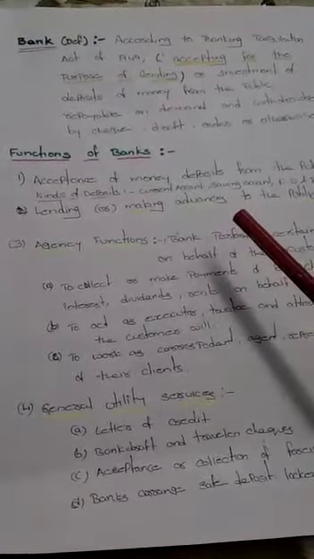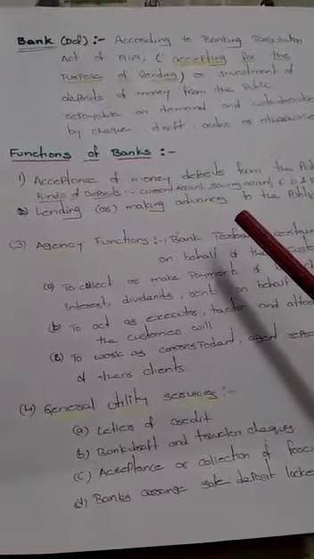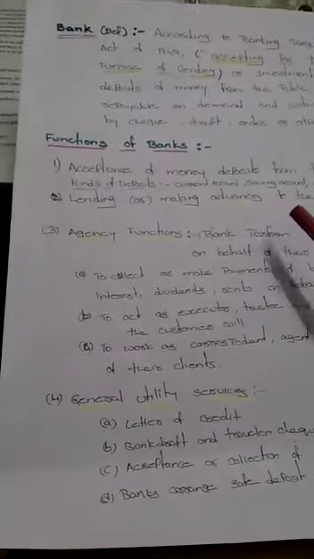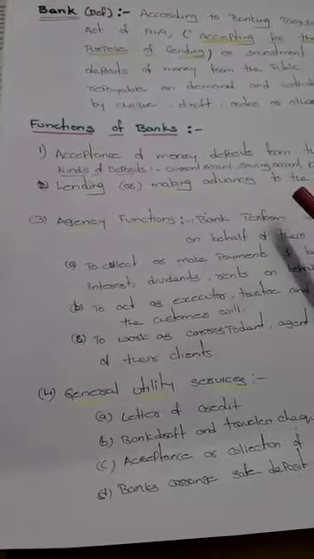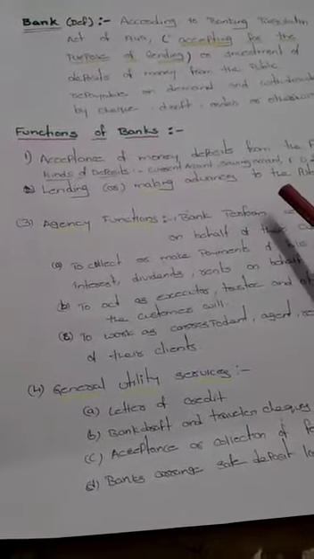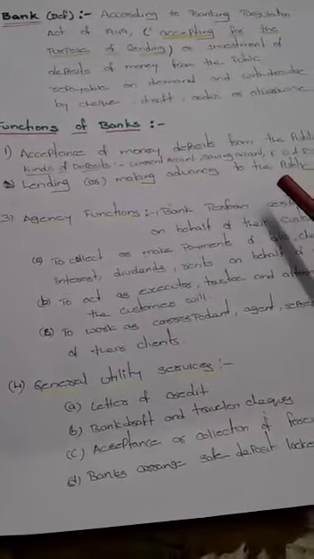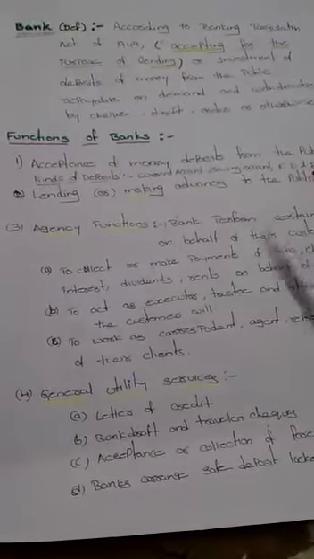That means they benefit by 5 rupees. This is known as a spread. That means the difference between the rate of interest allowed on the deposit and the rate of interest charged on the loan is called a spread. It is the main source of income for a bank. This is about lending.